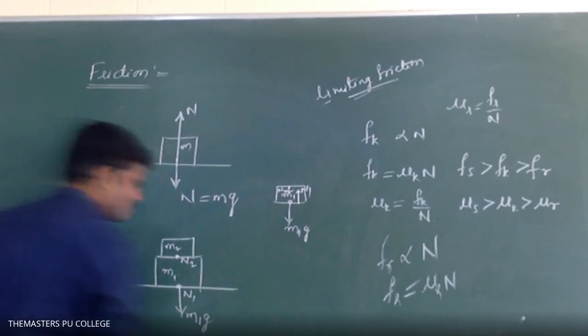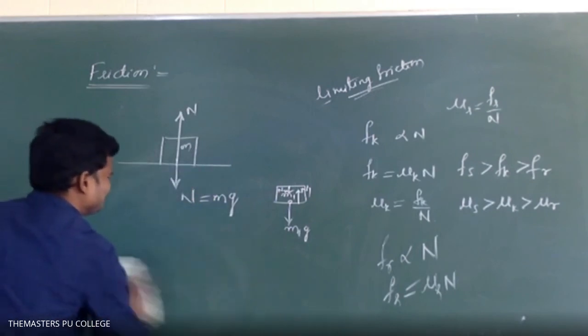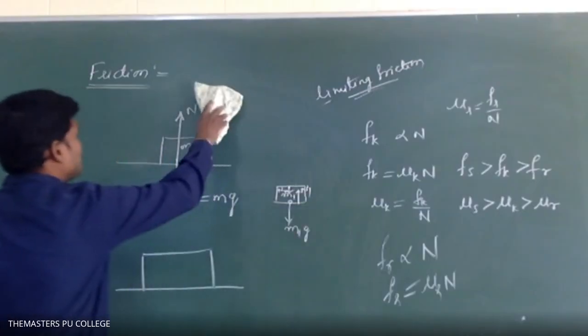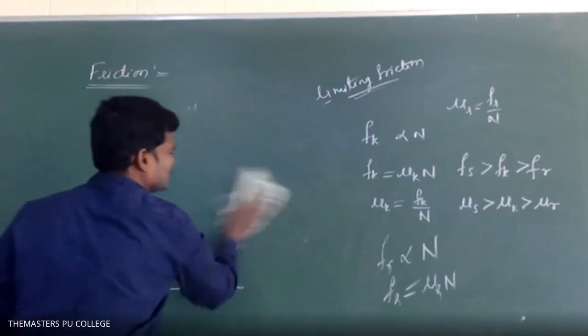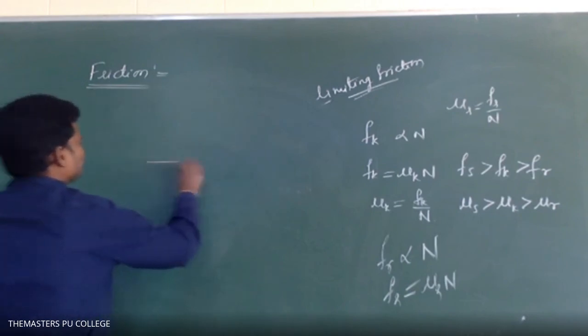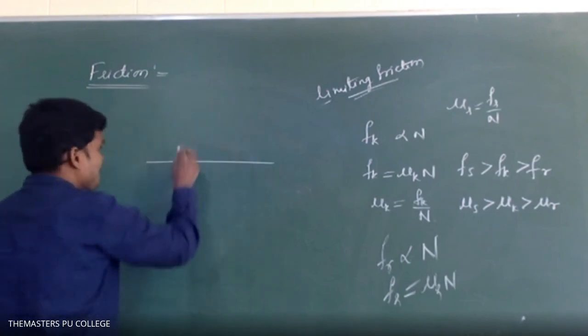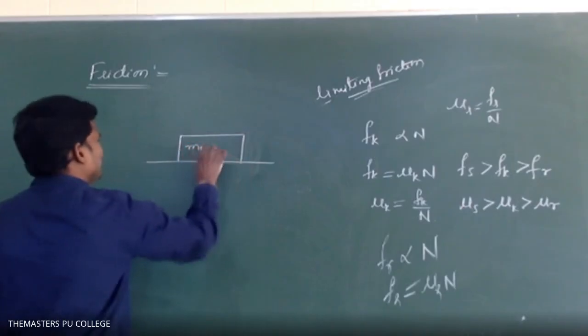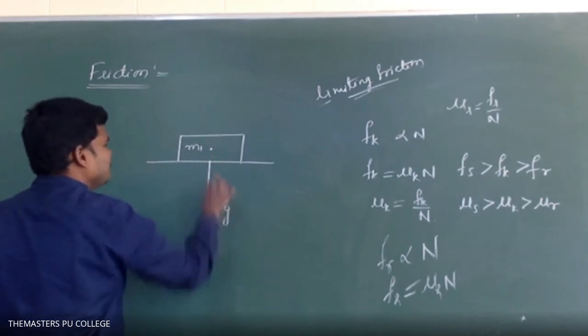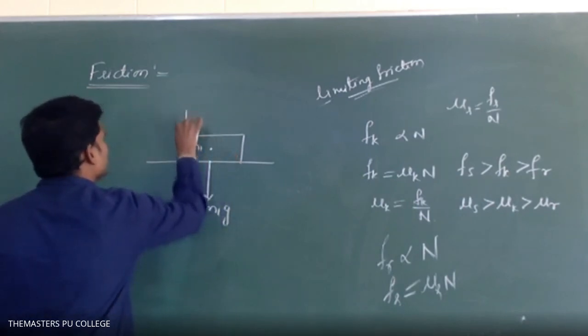Let me draw a little bit so that you will get a correct picture. Very simple, this is not tough. It's not visible clearly, so shall I draw here? Is it visible? Okay. Take M1, M1g. Now coming to the M2.